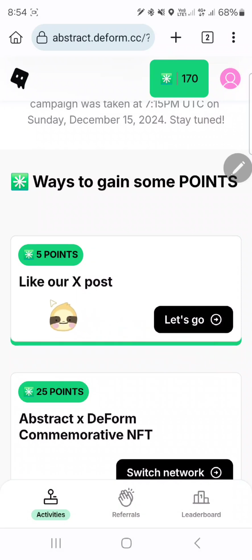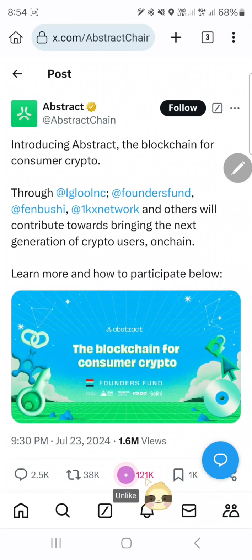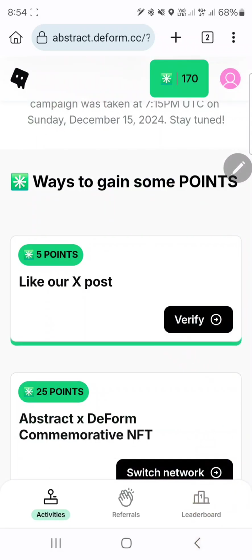And then next one is like their X post, and so click on let's go. Just like and go back to the campaign page and click on verify.